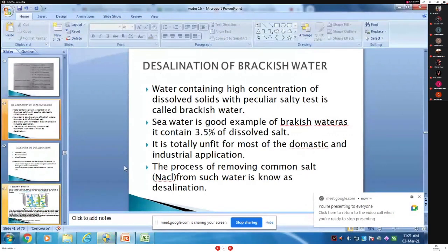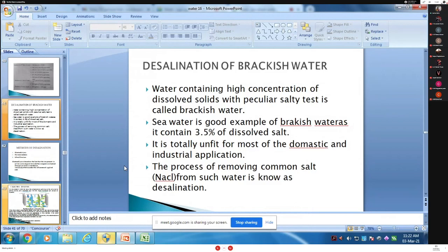The process of removing the common salt, which is present in a large amount in the water, that is NaCl, from such water is known as desalination. What is the definition of desalination?